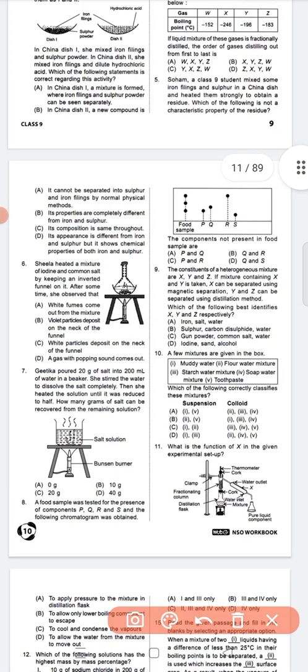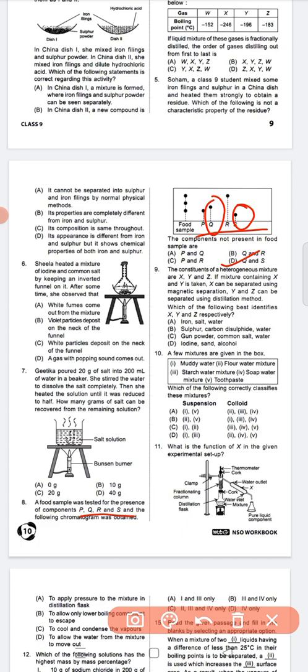A food sample was tested for the presence of components P, Q, R, S. The following chromatogram was obtained. The components not present in the food sample are: P and Q, Q and R, P and R, Q and S. So question number 8, option number D is the correct answer, Q and S. For this we can say that Q and S are not present in the food sample.